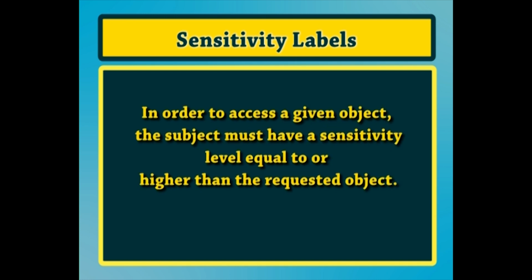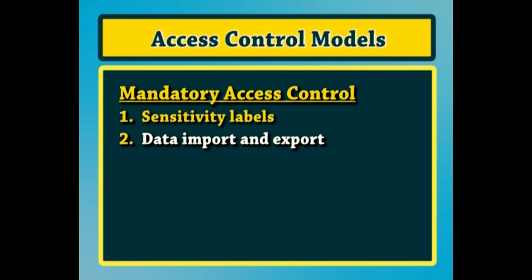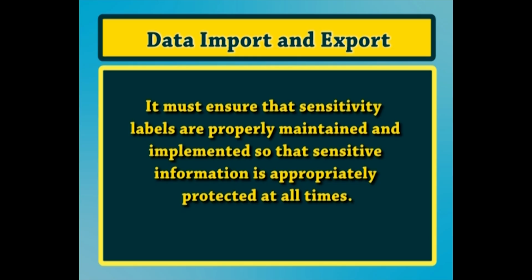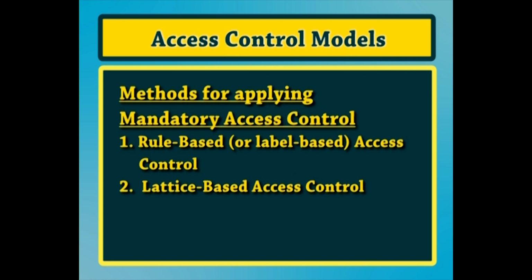In order to access a given object, the subject must have a sensitivity level equal to or higher than the requested object. Number 2, data import and export. Controlling the import of information from other systems and export to other systems is a critical function of these systems, which must ensure that sensitivity labels are properly maintained and implemented so that sensitive information is appropriately protected at all times. Two methods are commonly used for applying mandatory access control.